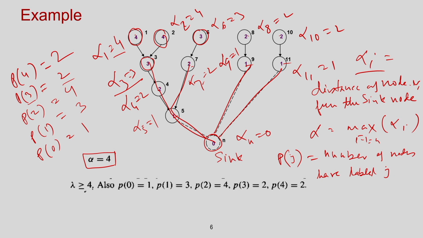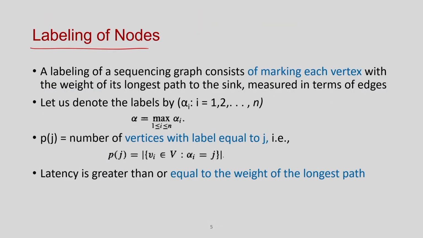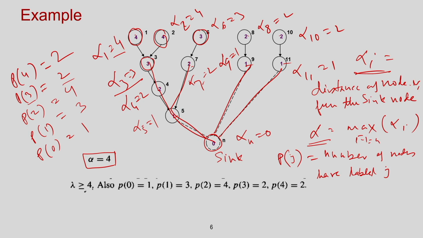So, given this sequencing graph, which I know satisfies these 3 assumptions, that all nodes have unit delay, all have the same type, and it is actually a tree, I will identify first the alpha i for each node and then I will find out the maximum alpha i, which is alpha, and then I also have the P. P is the level, and you have to keep in mind that Pj is basically the number of nodes that have level j. Okay. So, this terminology is very important to understand the correctness of the algorithm. So, this I am going to do at the start, right. So, this is done, so this information is available with me.